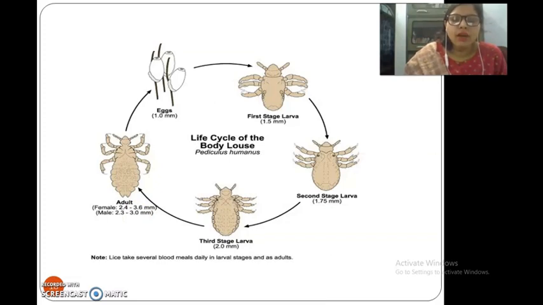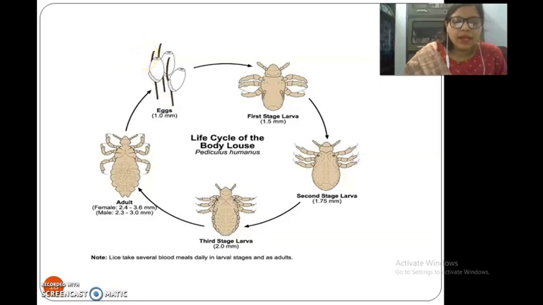Lice only survive if they are in close contact with the host and can be blood fed. So if they are properly handled and if we maintain personal hygiene, we can easily control the louse infestation.